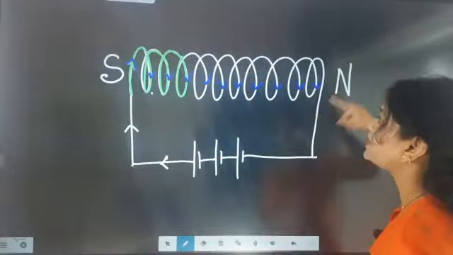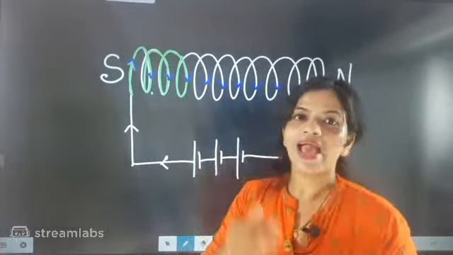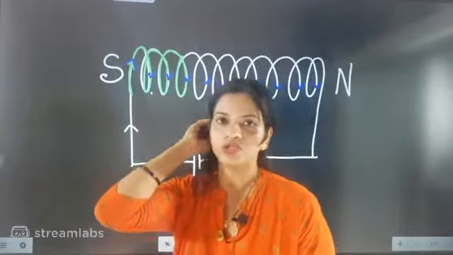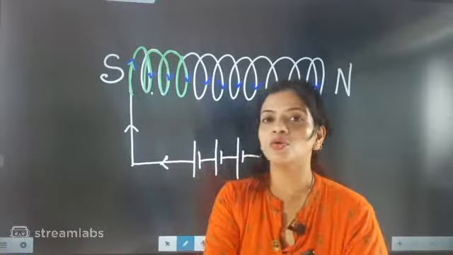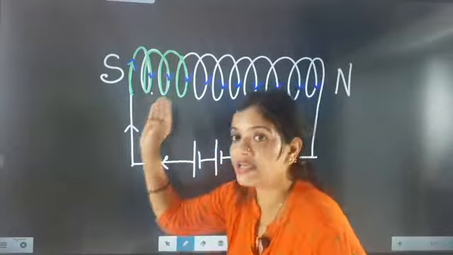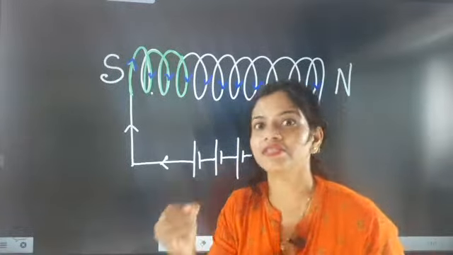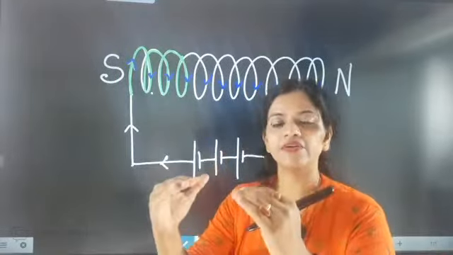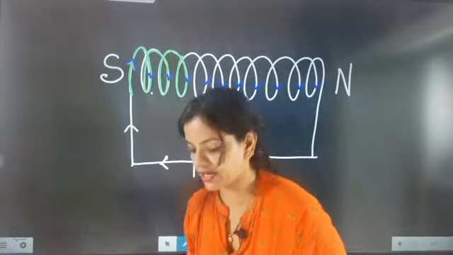So the magnetic field generated around the solenoid will add up and will make a single closed curve. Why are they making a single closed curve? Because whatever magnetic lines have been generated around each coil will add up, since the direction of flow of current is the same. So the magnetic field generated around each coil will sum up and give a total closed curve. I am going to explain again, beta.